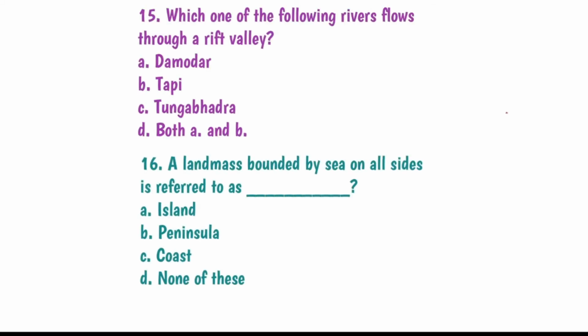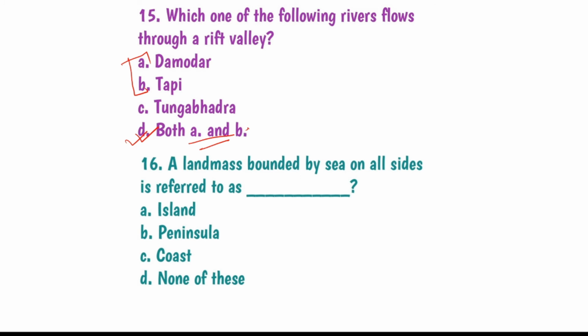Question number 15. Which one of the following rivers flows through a rift valley? So the options are A. Damodar, B. Tapi, C. Tungabhadra, and D. both A and B. So the answer here is both Damodar and Tapi, they run through a rift valley. So the right answer of the question is option number D, both A and B, both Damodar and Tapi.